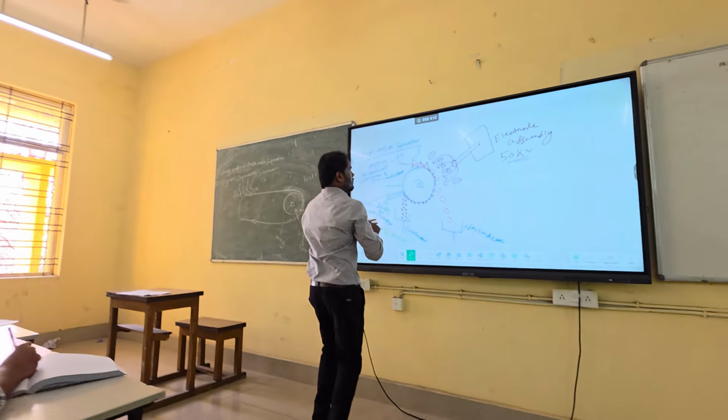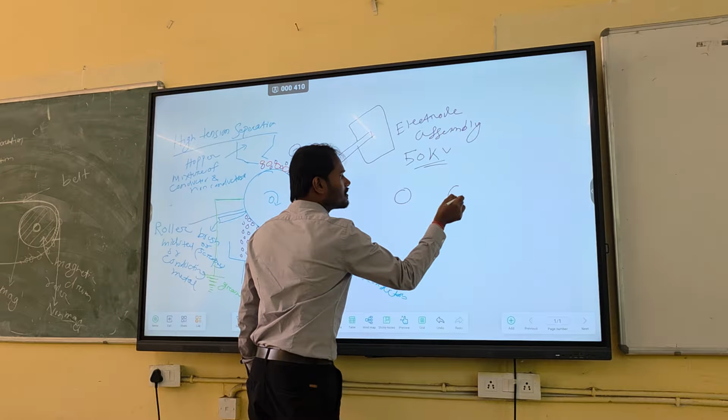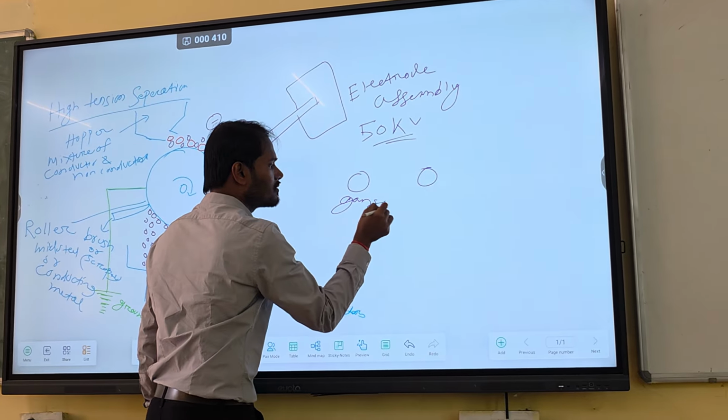But here the interesting thing is, you have gangue mineral, you have valuable mineral. And I told you in the initial part that gangue mineral become conductor and the valuable mineral become non-conductor actually. Why is this happening? Actually, what exactly is happening over here? Suppose this is gangue, and this is valuable mineral. So both have, suppose, negative charge now. Just imagine. Both are negatively charged. And you are bringing a conductor, for example. This is a conductor. You attach this one with this and this one with this.